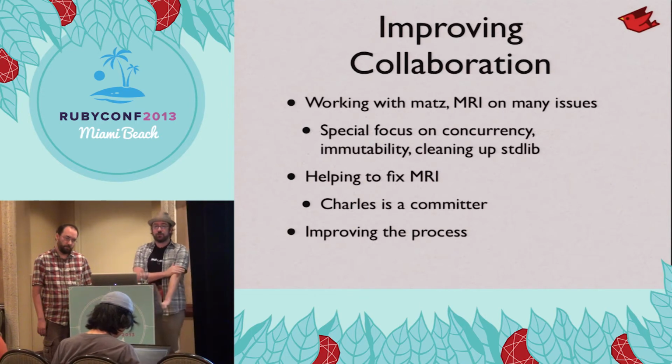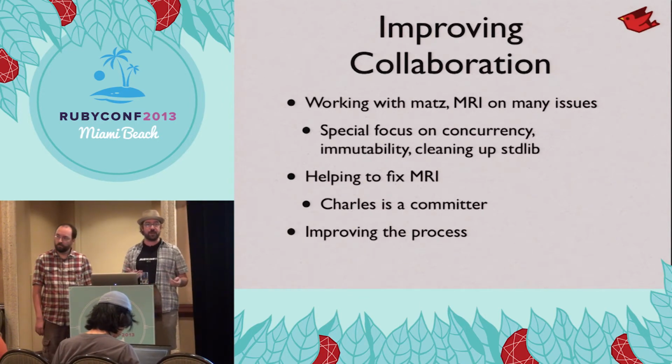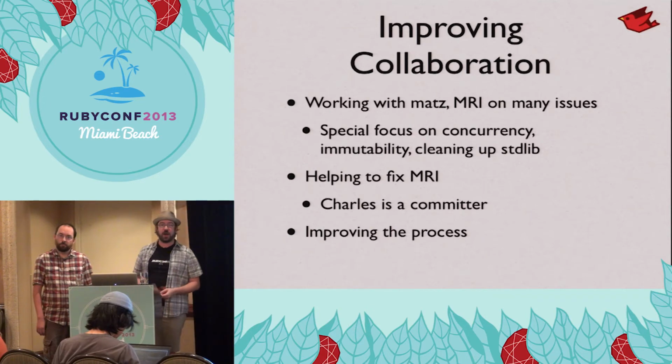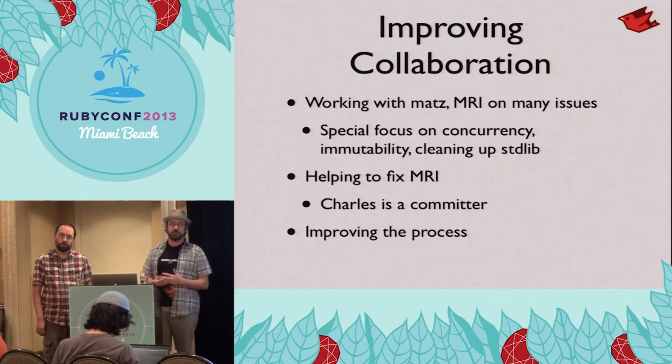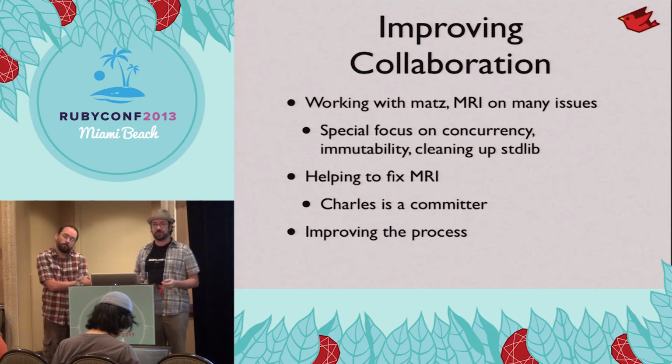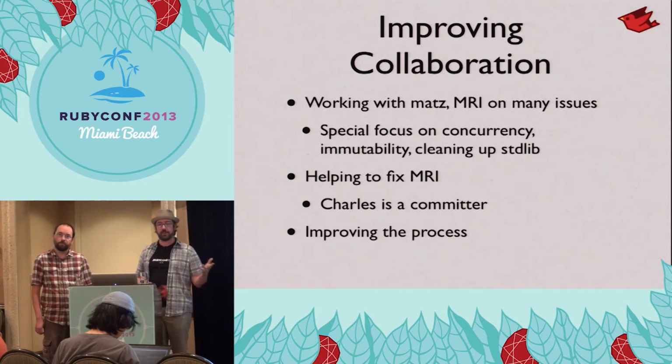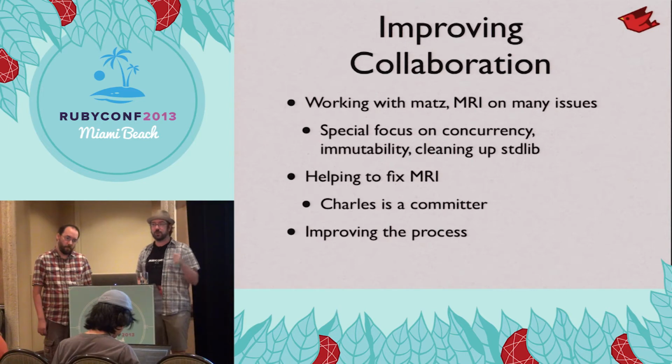We're also going to continue trying to improve how closely we work with MRI. I've been active on a lot of issues. All of the JRuby team members have been active on issues in the Ruby bug tracker, especially feature-related features for Ruby that are going to affect JRuby. Trying to do more on that, especially since JRuby is kind of leading the way on concurrency and parallel execution of Ruby code, trying to push that forward and take the lead on figuring out how that's supposed to look.